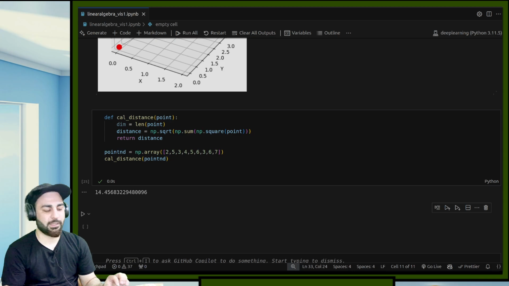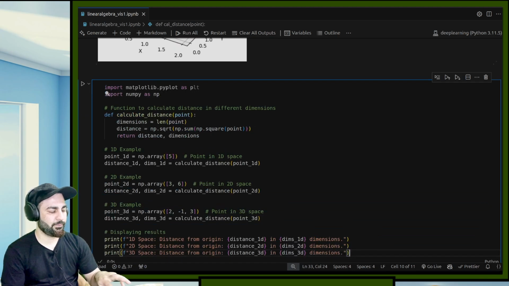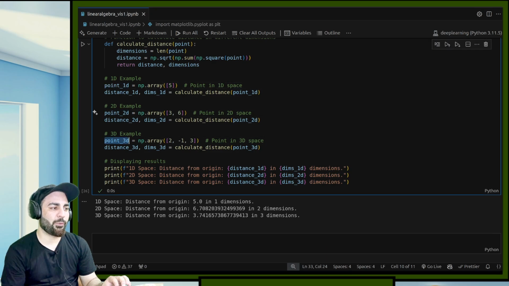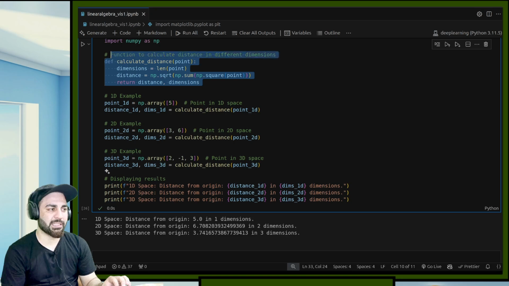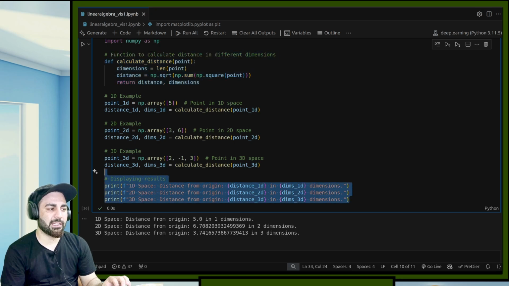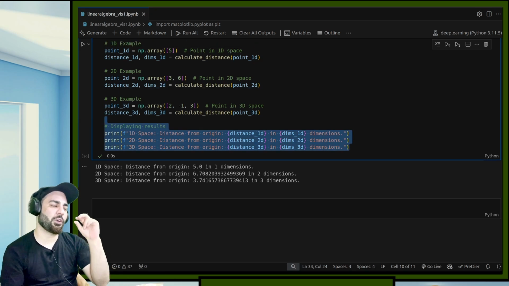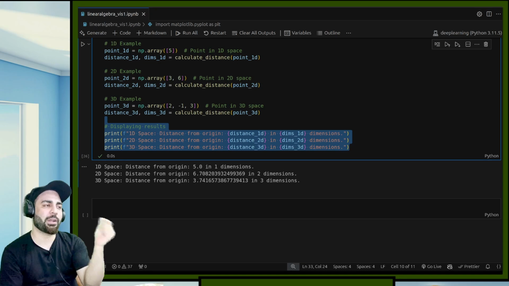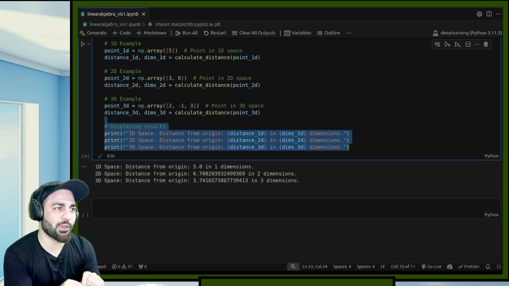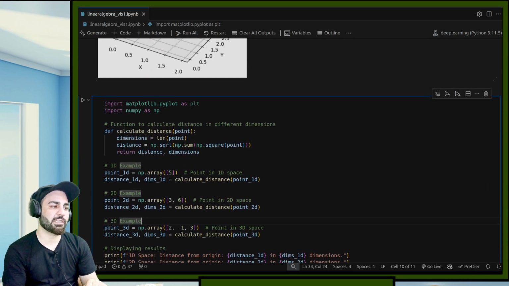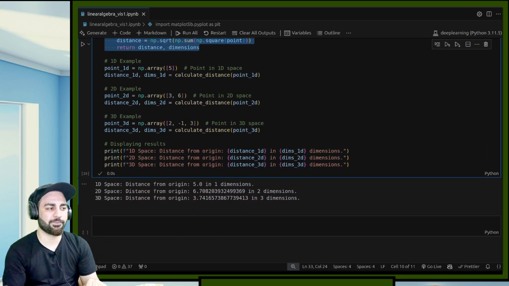Now let's suppose we show a couple of examples. I have written those here. You can see we have a 1D point, a 2D point, and a 3D point, and we are calculating the distance, the same thing as I showed you, and I'm just adding some results over here. This is the distance of a point or a vector. A point can be thought of as a vector or a point, however you like, and this is the distance from the origin. It was just a demonstration of how to write it in code.